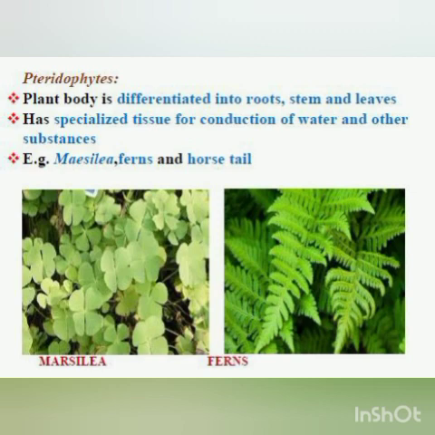And they have special tissue for conduction of water and other substances. Okay, and here the plant body doesn't have flowers and does not produce seeds. Only they are differentiated into roots, stems, and leaves.